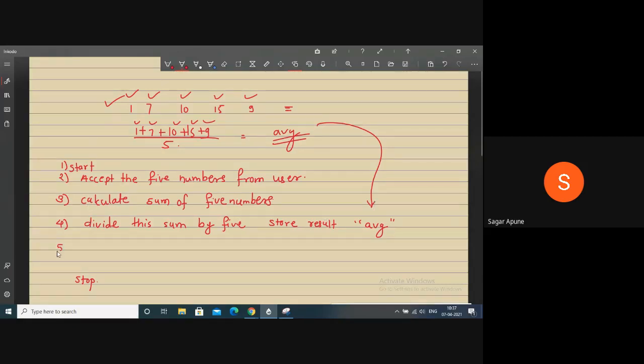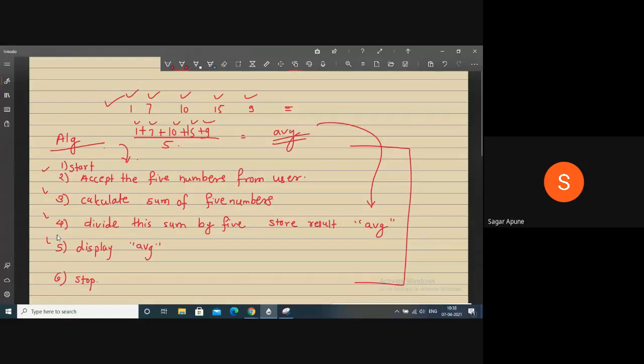And now we have to display this value. So display AVG, and the last step is stop. So it is very simple to develop your own algorithm. It contains only English statements. No need to give more time to prepare an algorithm. Whatever the procedure, we can write it as English statements, right? So this is your algorithm to calculate the average of 5 numbers.